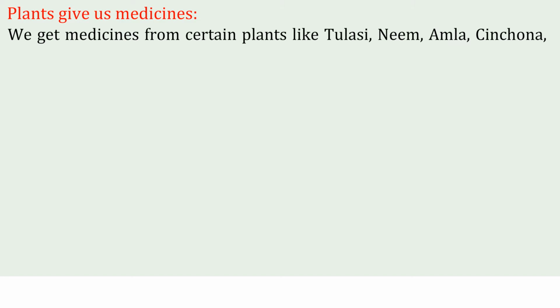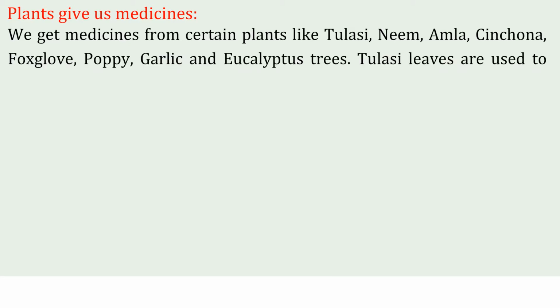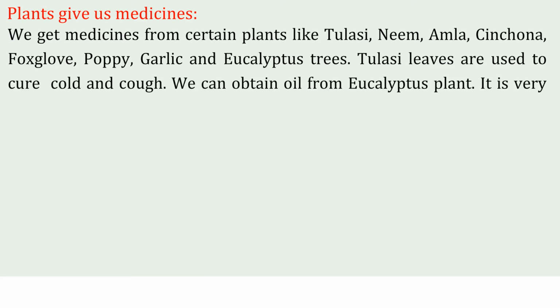Plants give us medicines. We get medicines from certain plants like tulasi, neem, amla, cinchona, foxglove, poppy, garlic, and eucalyptus trees. Tulasi leaves are used to cure cold and cough.